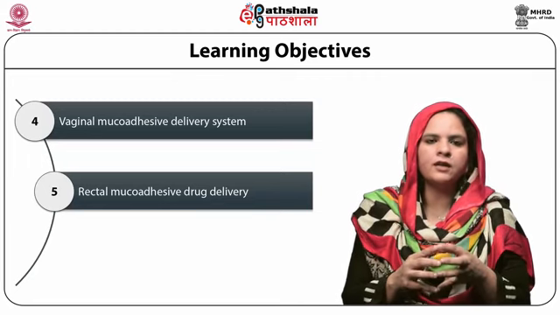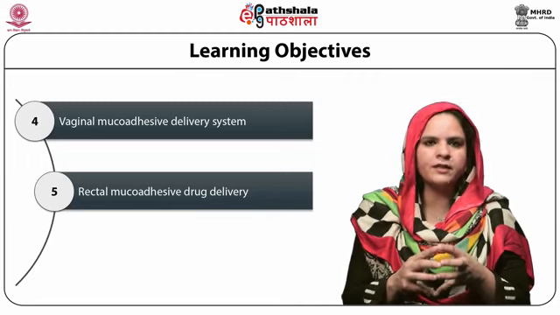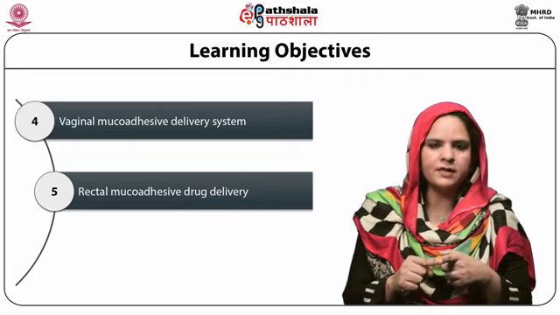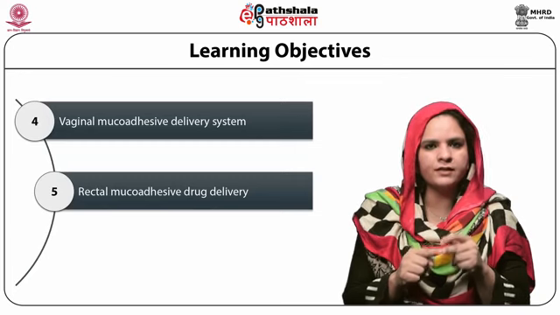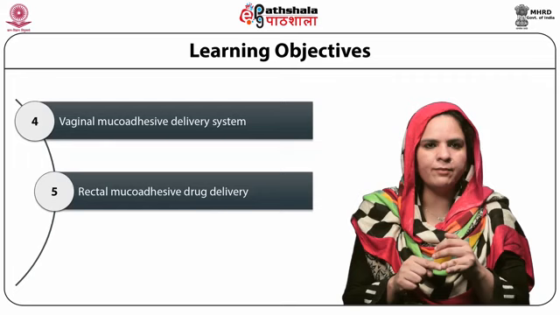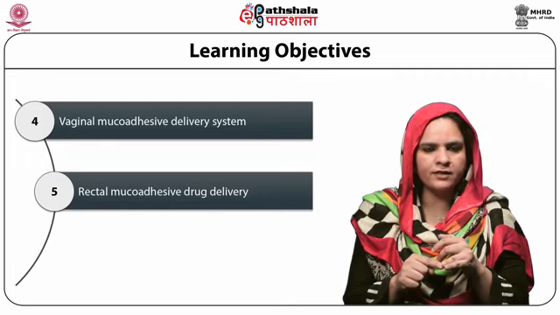In this module, the learning objectives would primarily focus first on the types of the MDDS. Then we will focus on the first type, that is the ocular drug delivery system, moving to the next type, that is the nasal mucoadhesive drug delivery system.